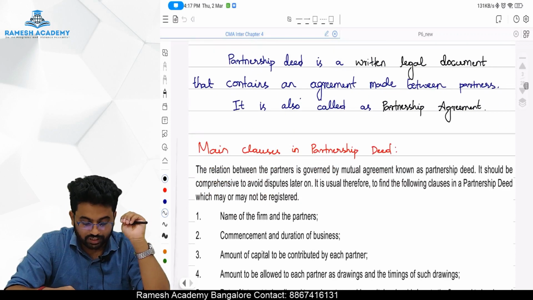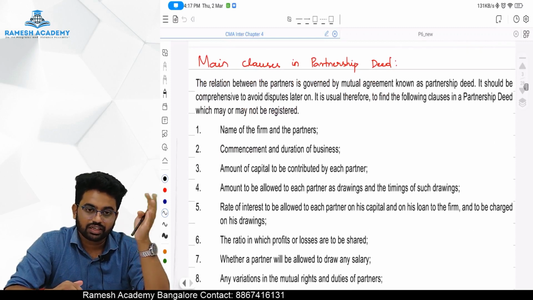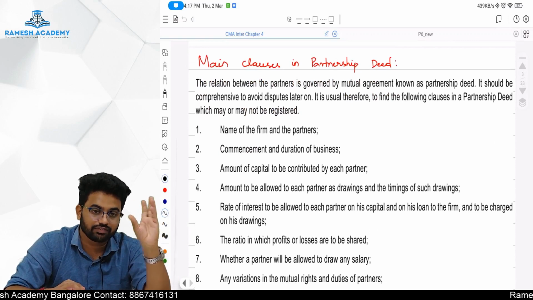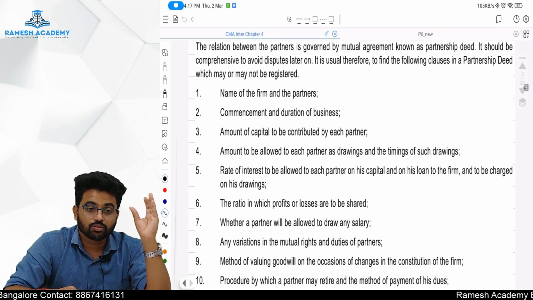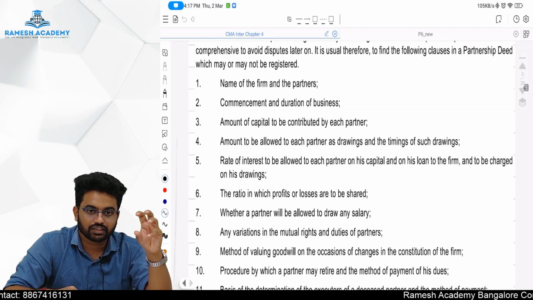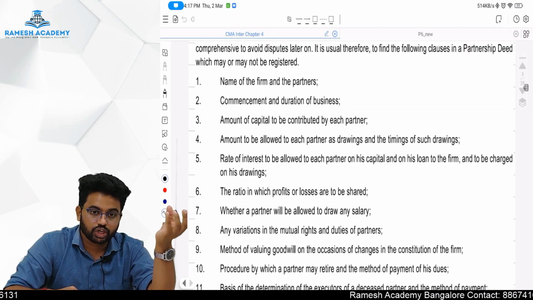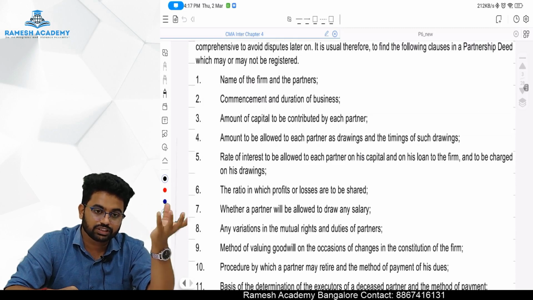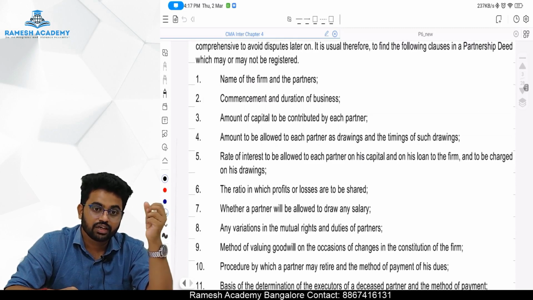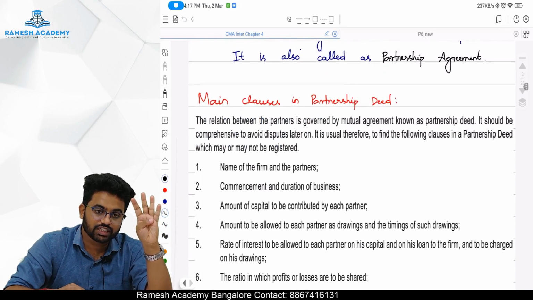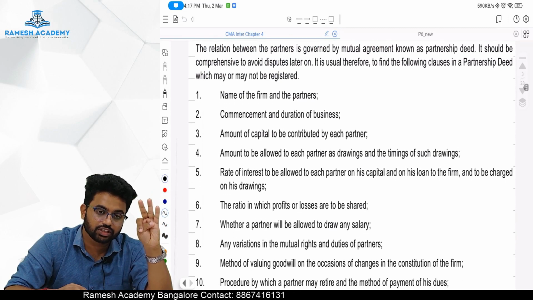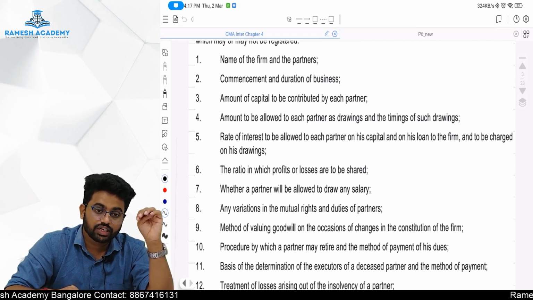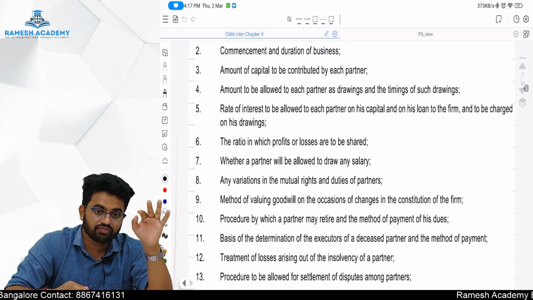Okay. What are the clauses that will be there in the partnership deed? Name of the firm will be there. Names of the partners will be there. When we commence the business will be there. Till when we are going to carry on this business will be there. How much capital is introduced by each partner will be there. How much drawings will be allowed to each partner, and how many months once he can take, all those things will be there. Interest will be there: how much interest is charged on the capital, how much interest is charged on the drawings, how much is the interest on the partner's loan, etc. The ratio in which the partners are going to share the profit and loss will be there.